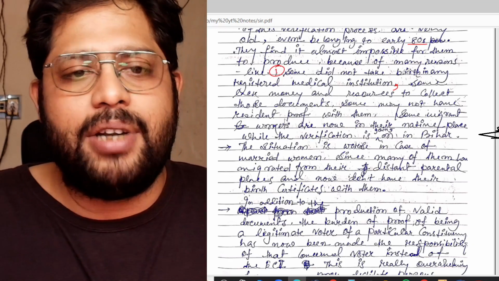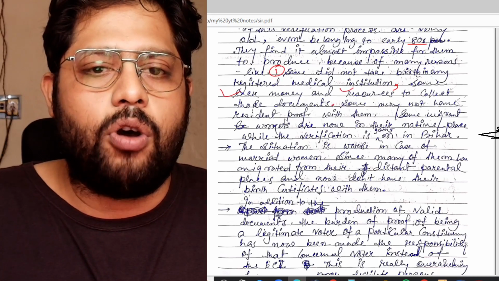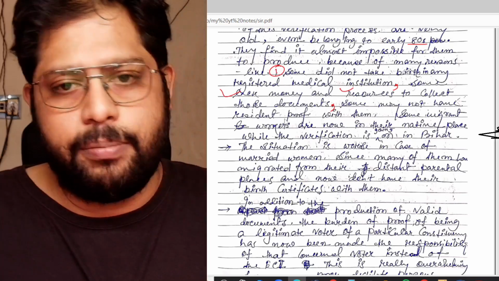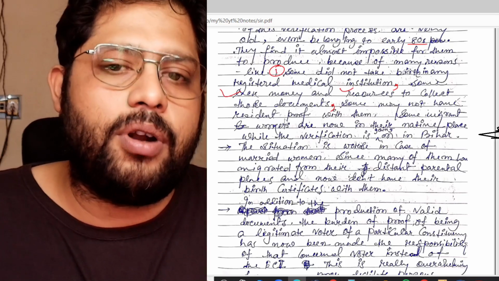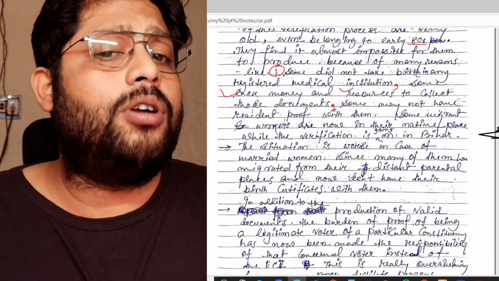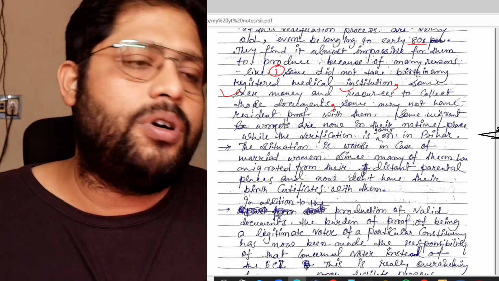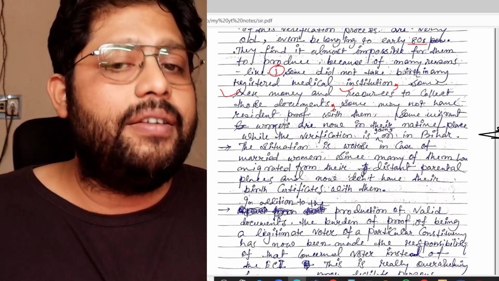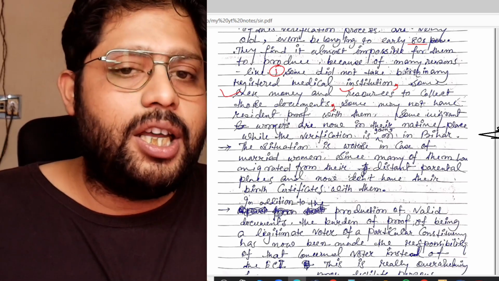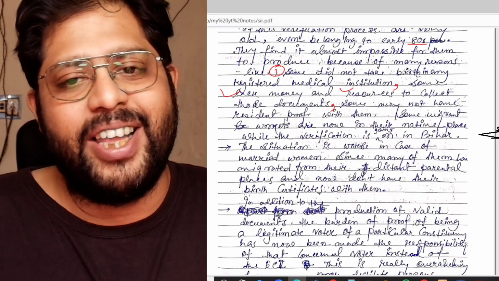Some lack money, resources to collect those documents. Look, document collection is very hectic because sometimes we have to pay a lot of money to government officials, or you have to do a lot of paperwork. It requires a lot of money. People who are destitute, and people who are very poor, it is going to be very difficult for them. They will most probably not be able to collect those documents. So it's very problematic for them.